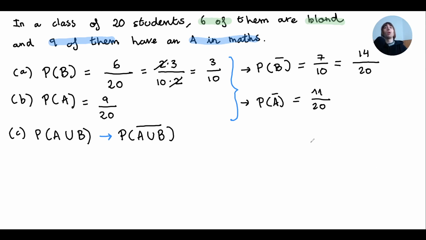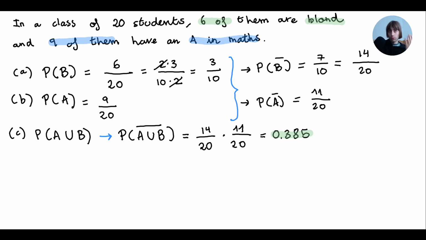Okay, so the probability that a student is not blonde and has not an A in maths is the probability that a student is not blonde, that's 14 over 20. And if I want another condition in chain, I need to multiply them. So times the probability that a student has not an A in maths, 0.385.